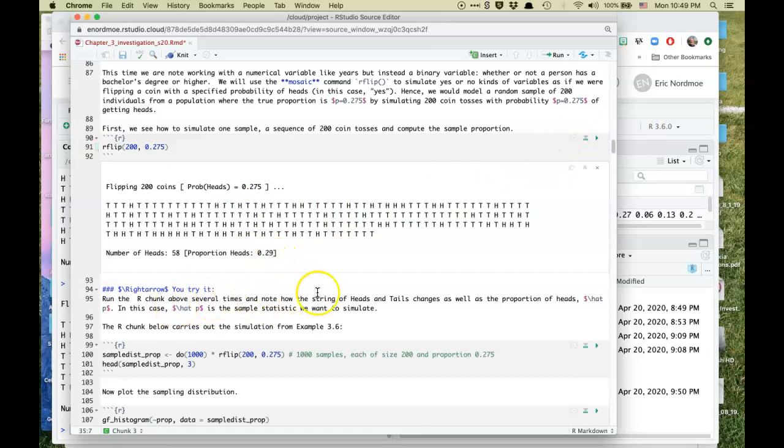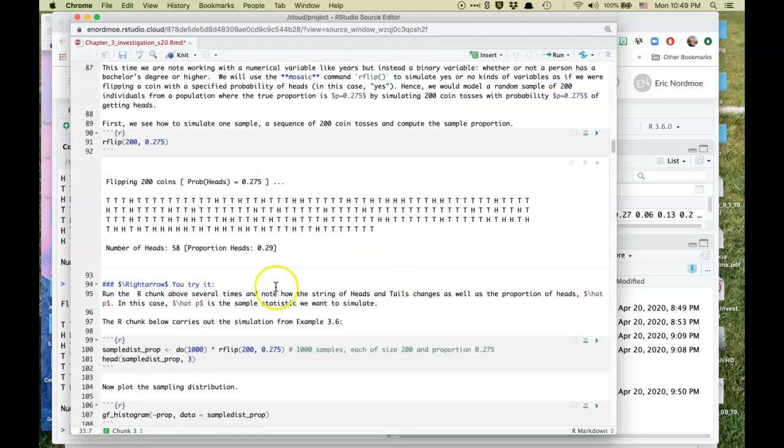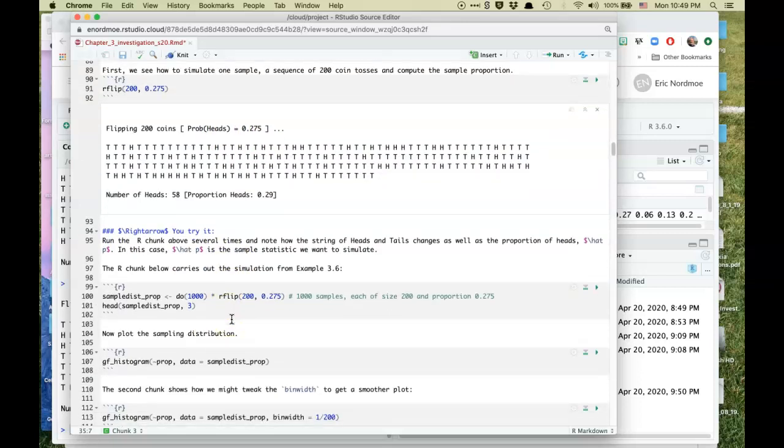Alright, so I ran it several times and noted how the string changed. But that's really not what we want to do. We want to just compute the proportion of heads, probability of heads, and use that. So it's set up to know to do that. rflip plays nicely with do. So we're going to do 1,000 times this experiment. We're going to flip the coin 200 times, and this is representing a sample of 200 college education, I believe, with proportion 0.275.